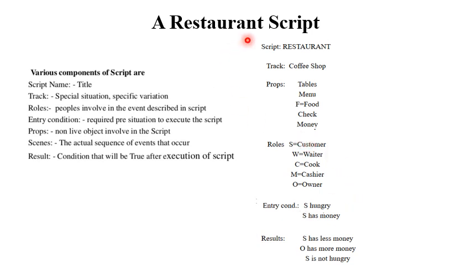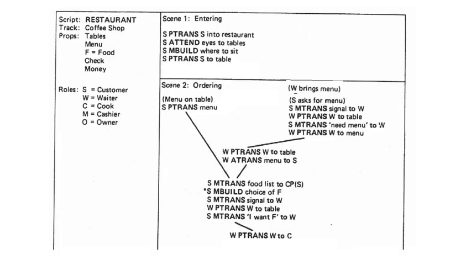So in this restaurant, first we have to identify the components. Then we have to write the sequence of events. Then those events need to be represented in conceptual dependency format. In the script, here we are representing the script items. The script name is restaurant, track is coffee shop, props means non-live objects, roles are the key players in our script. Each script is divided into blocks.